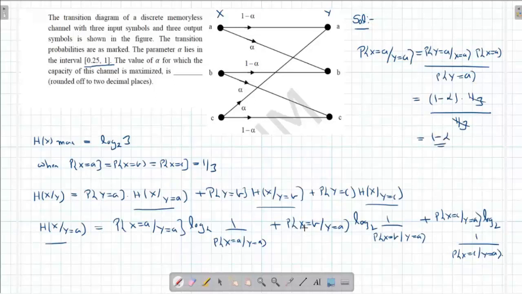Right? Now we can see clearly probability of X equal to B given Y equal to A. When Y equal to A is received, definitely X equal to B is not transmitted. So this probability is going to be 0. This is 1 minus alpha.